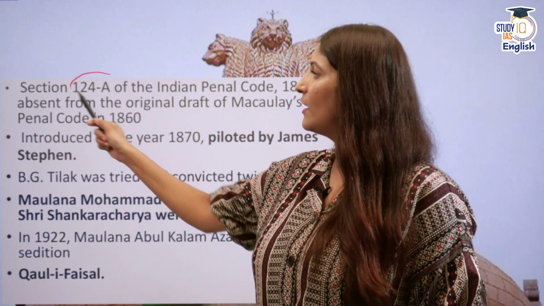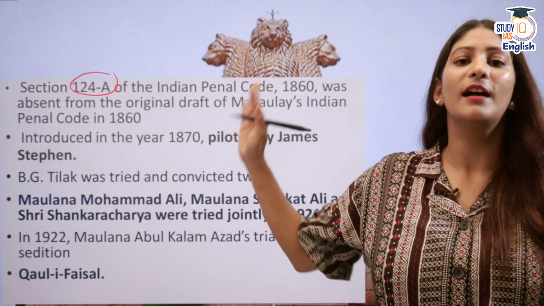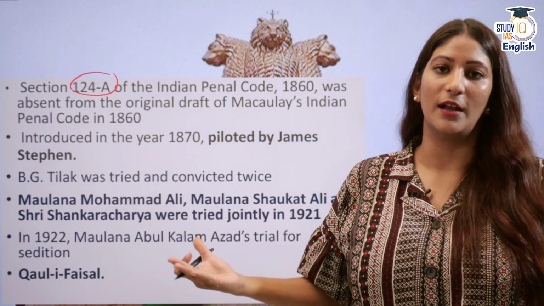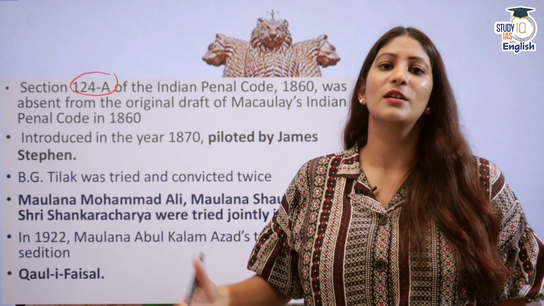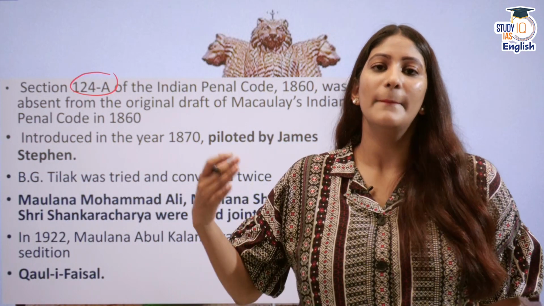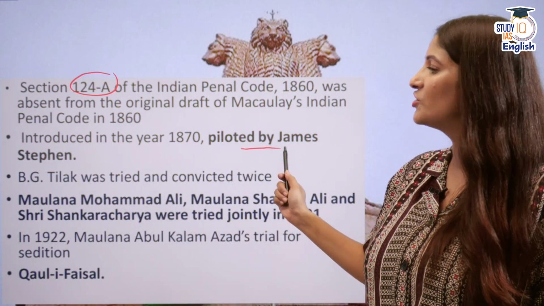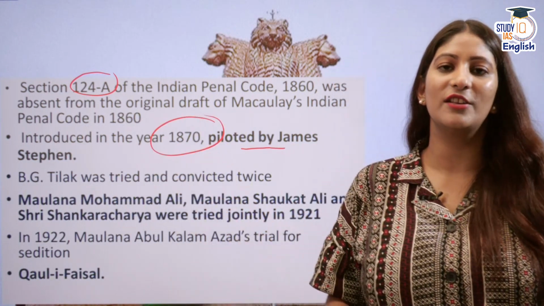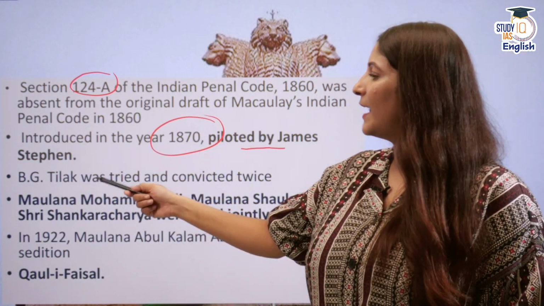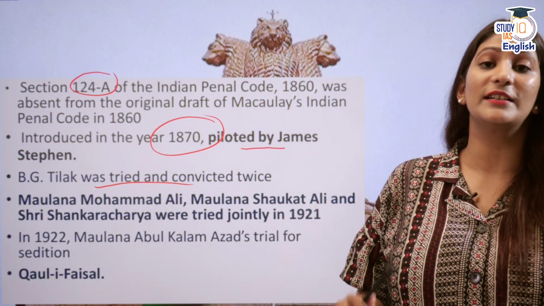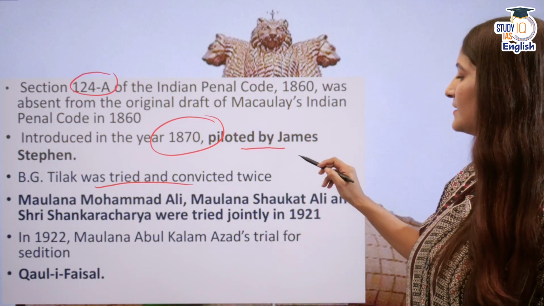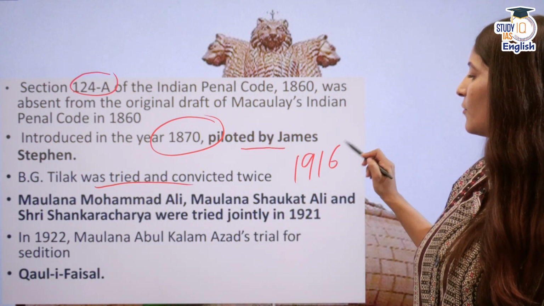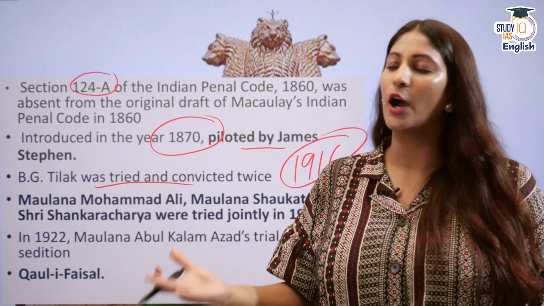Section 124A of the Indian Penal Code: the IPC was absent when Lord Macaulay talked about coding laws for India. But it was reintroduced by James Stephen. He piloted this project in 1870 to put sedition in its current form. Bal Gangadhar Tilak was tried and convicted twice. In his last trial in 1916, he was defended by Muhammad Ali Jinnah and he was acquitted.